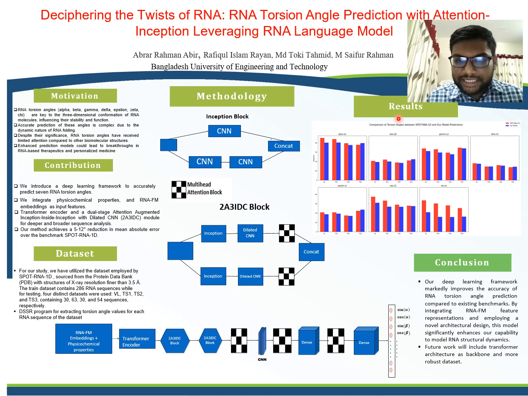So here we present our result. We plot the mean absolute error of the predictions. The red one is SPOT-RNA-1D and the blue one is our model. We see that our model consistently achieves lower mean absolute error than SPOT-RNA-1D. Moreover, we see that it is really difficult to predict the angle alpha, which has the highest mean absolute error.